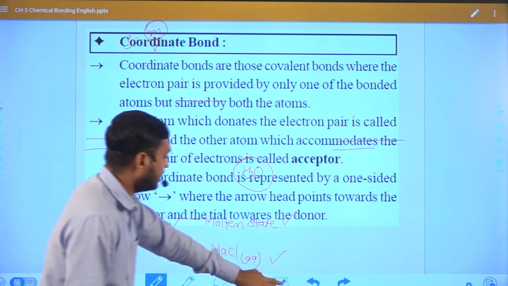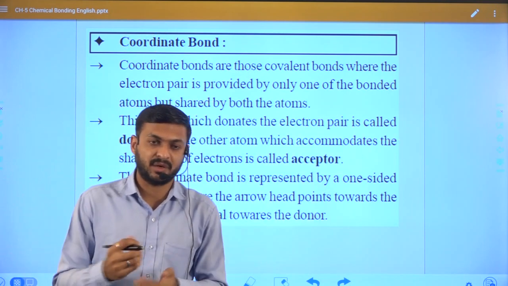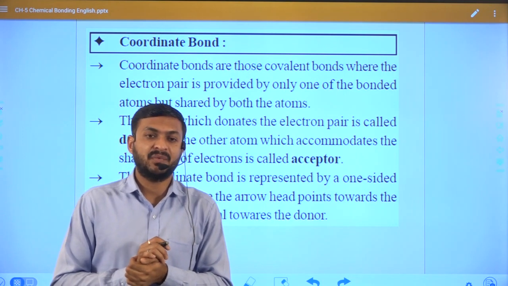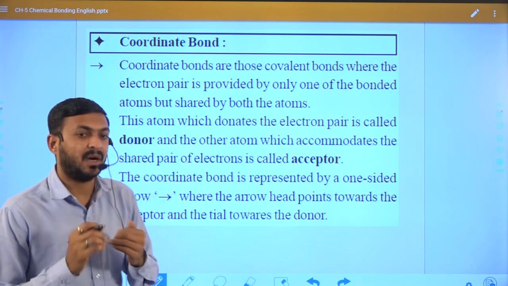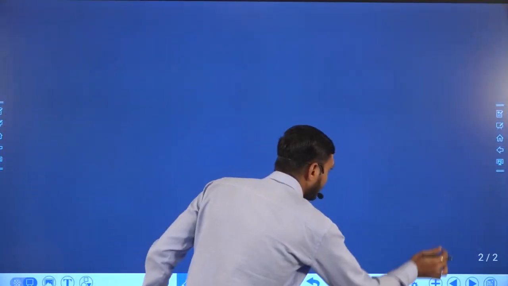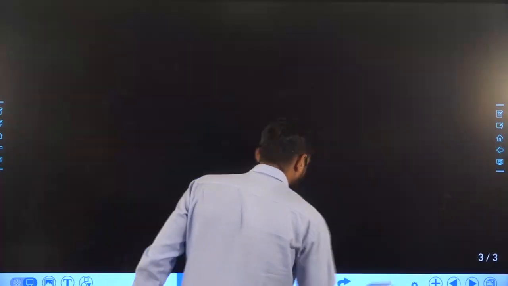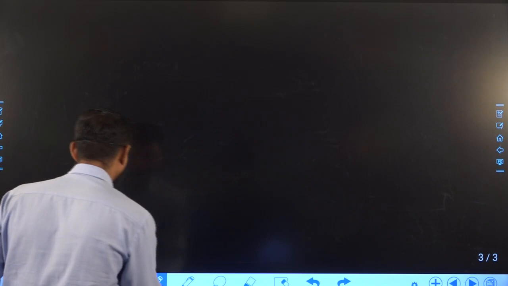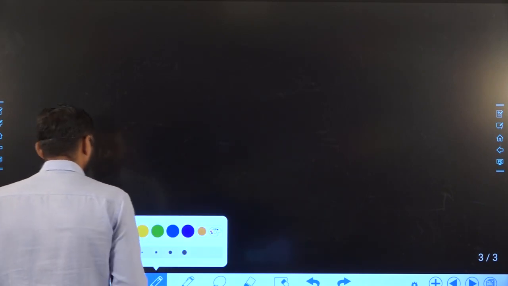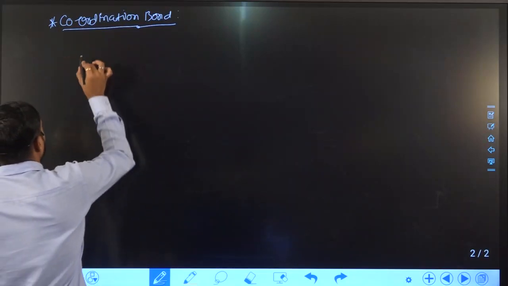Now the remaining bond is known as coordination bond. So first of all, how does it differ from ionic and covalent bond? Let us take one example and then we will understand coordination bond. So how is a coordination bond formed?